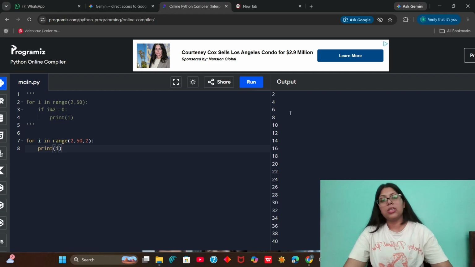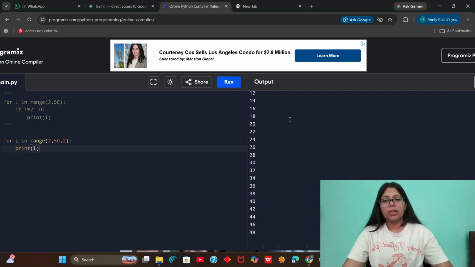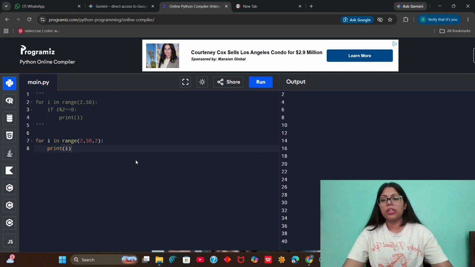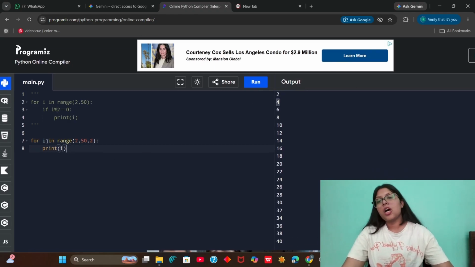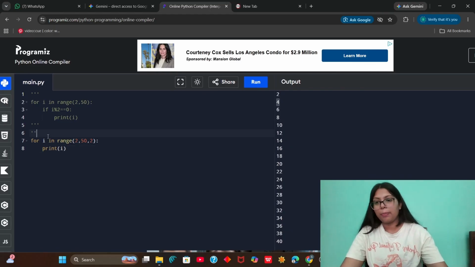Now what happens here? It will print all the even numbers. As you can see here, it is printing all the even numbers because we are starting from 2 and then we are incrementing it by 2. So first we start with 2, then we add 2 to it, then it becomes 4, and hence all the even numbers are getting executed here. So this is how you do it using the step.